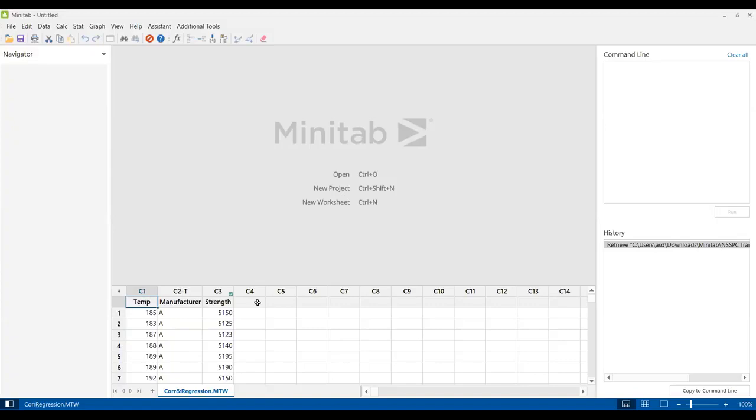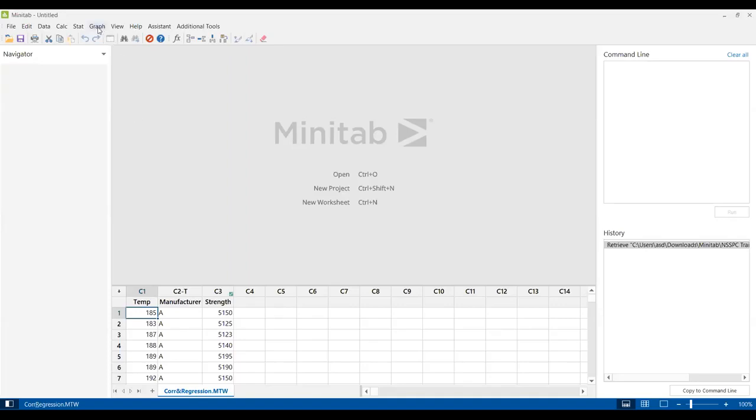Now here we have data related to a plastic part. It is manufactured at a particular temperature and the strength is measured. The intention here is to find out whether there is any relationship between the temperature and strength of the plastic part, so we are just trying to find out whether there is a relationship between the two things or not.